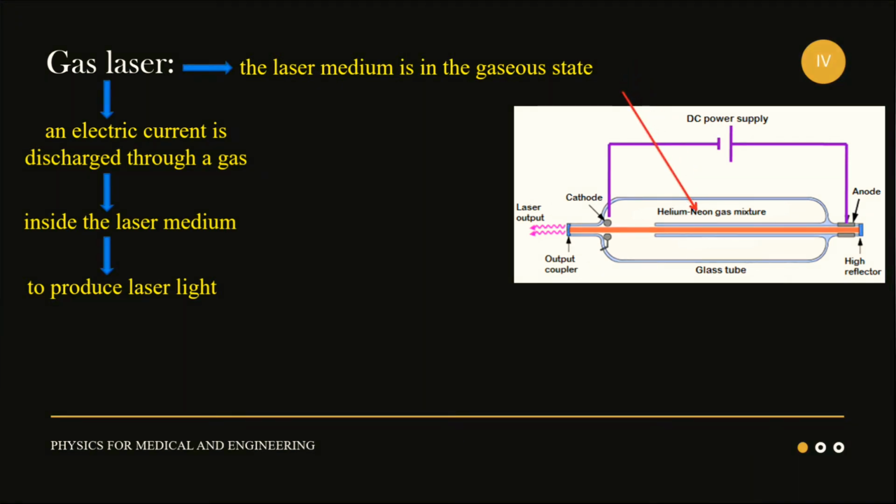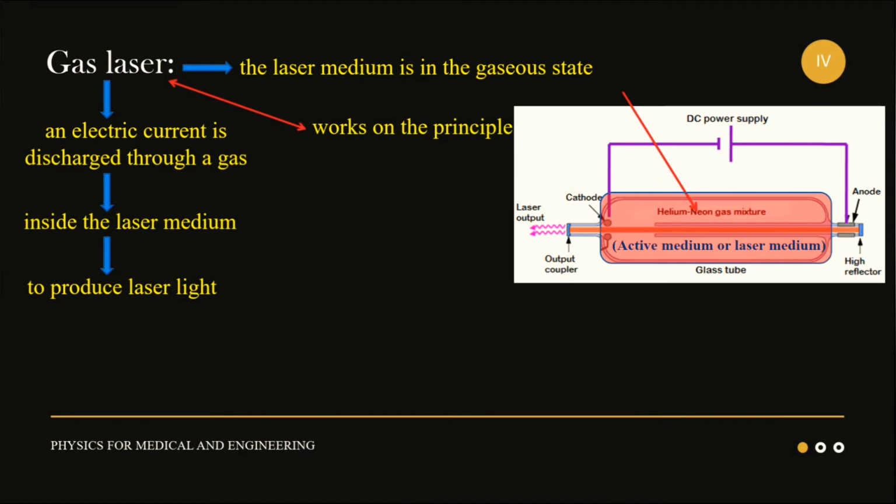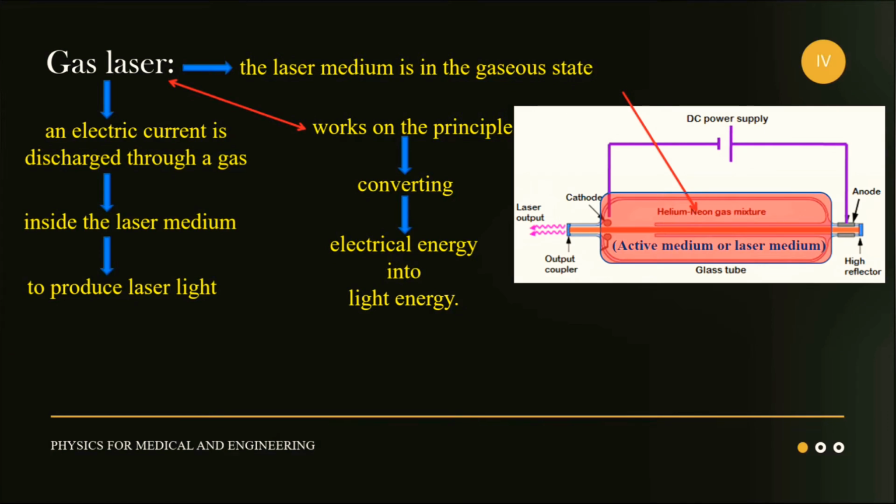In gas laser, the laser medium or gain medium is made up of a mixture of gases. This mixture is packed into a glass tube. The glass tube filled with the mixture of gases acts as an active medium or laser medium. A gas laser is the first laser that works on the principle of converting electric energy into light energy. It produces a laser light beam in the infrared region.